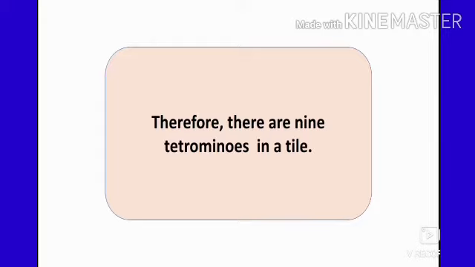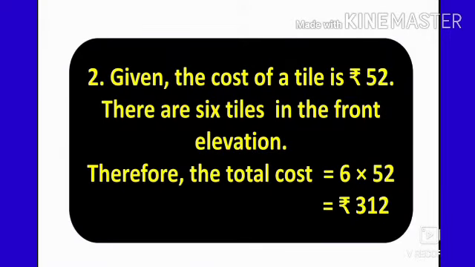And our second question, we have to find the cost of the tiles that Raghavan buys for the front elevation. Given that the cost of a tile is 52 rupees, and there are 6 tiles in the front elevation, we have to multiply 6 with the cost of a tile. That is, the total cost is 6 into 52, which is 312 rupees.